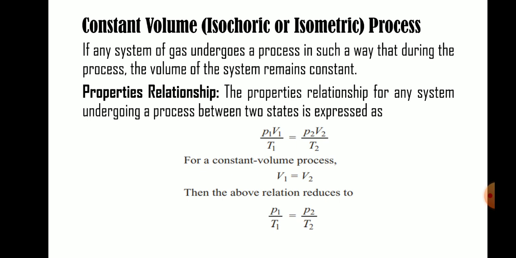Then P1 V1 by T1 is equal to P2 V2 by T2, which is equal to R. R is the gas constant, which is equal to 0.289 kilojoule per kg Kelvin.